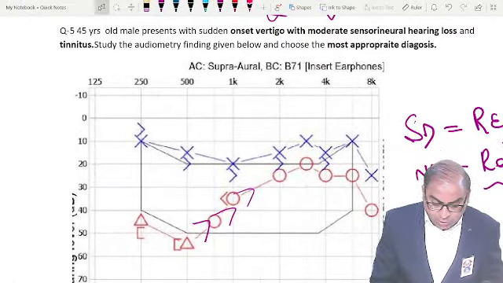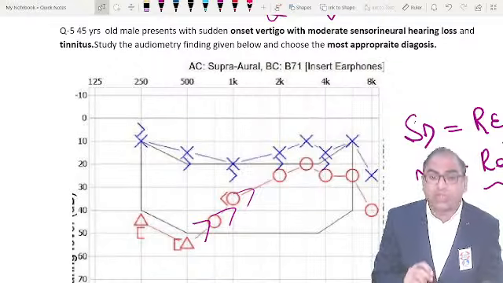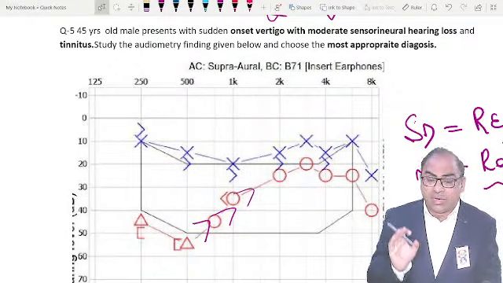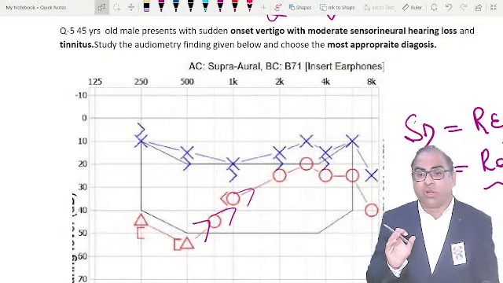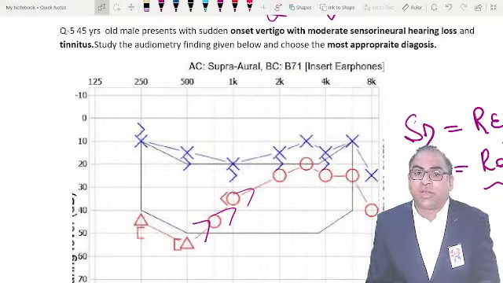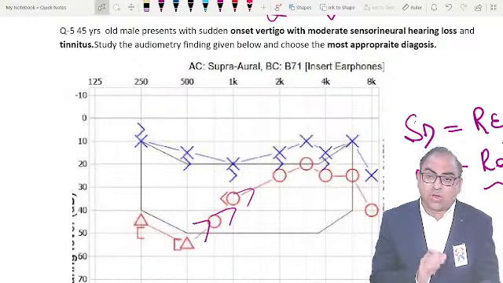One of the students is saying, Dr. Divya, beta, if the examiner has given you a rising audiogram, a rising curve, the diagnosis will go in favor of Meniere's disease. Vertigo, moderate sensorineural hearing loss, and tinnitus. These are the hallmark features.